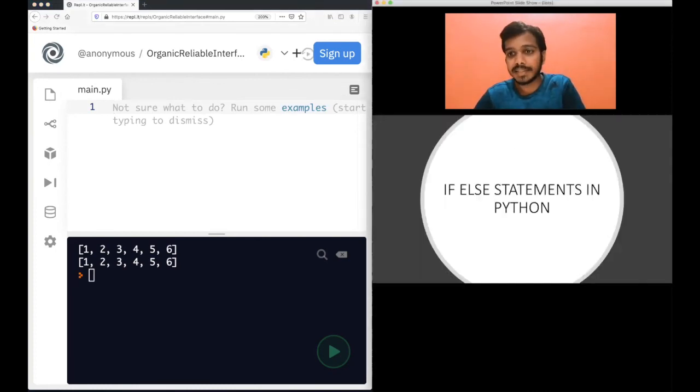And what's next? I think this was a very important part. The for loop is very important, and I hope you understand it. Tabs and everything are okay, but understand the for loop part. Also the list slicing, list comprehension, and everything I told you, understand those. In the next video, if else statements in Python, which is again a very important one. Once you are done with if else statements, I think you should be fine writing some good code after that.